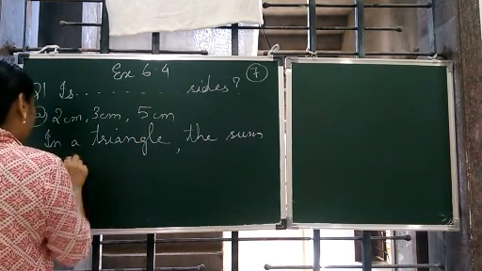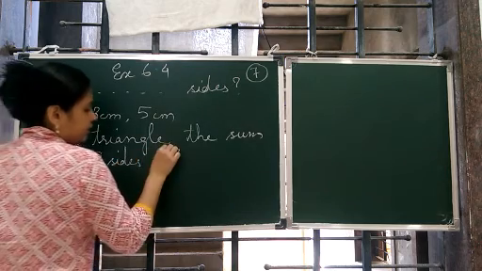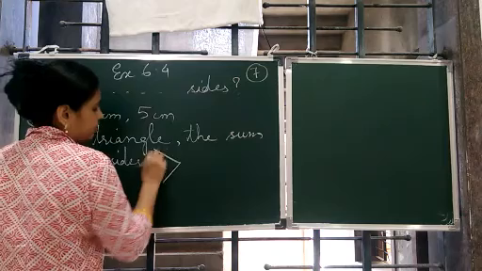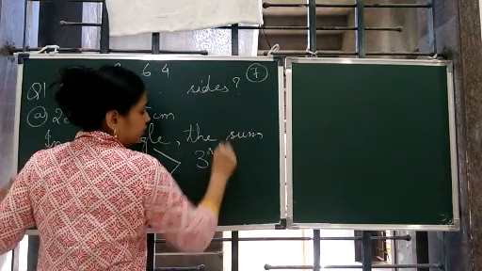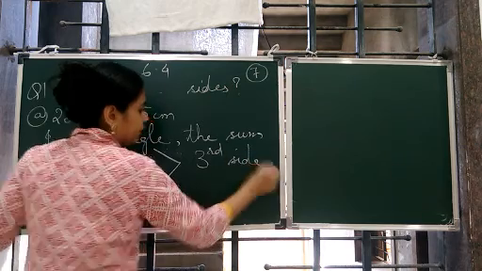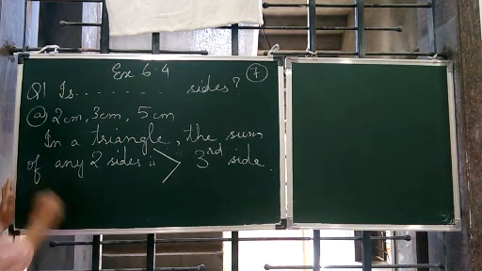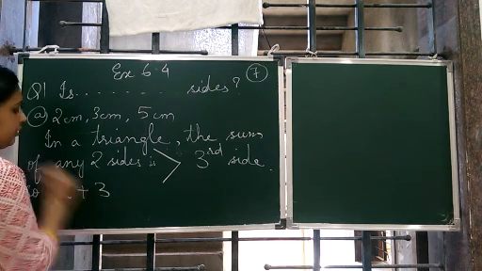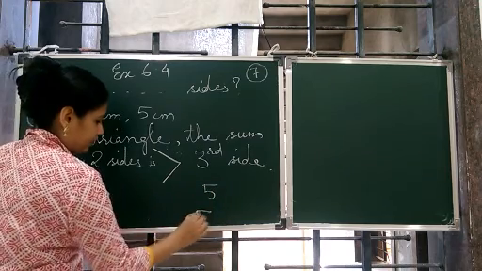You need to check all the sides. Any two sides is always greater than the third side. You can write like this. Okay? Any two sides is always greater than the third side. So 2 plus 3 is equal to 5, and here is 5 and 5.